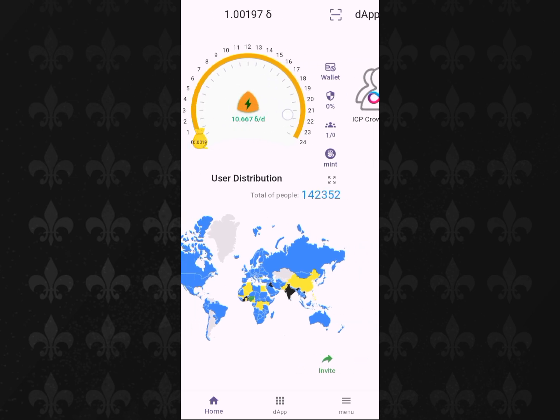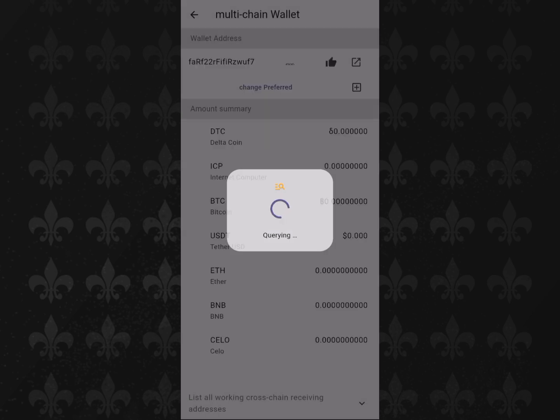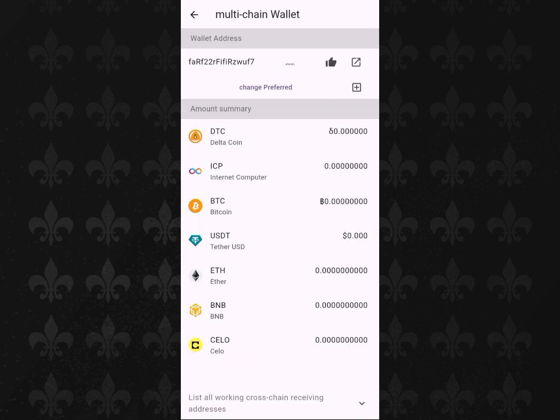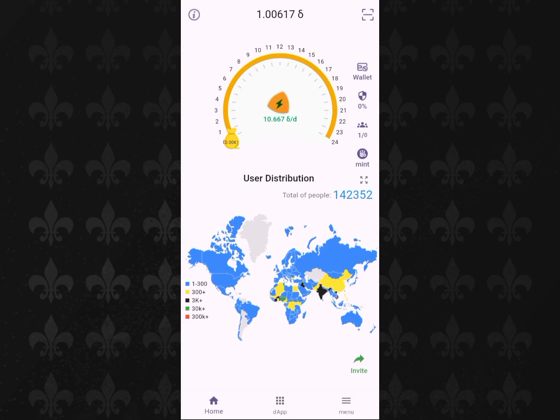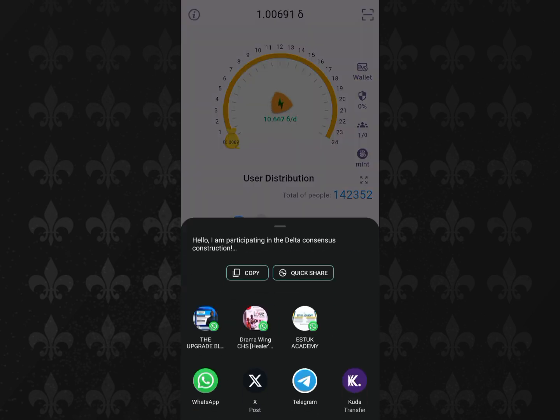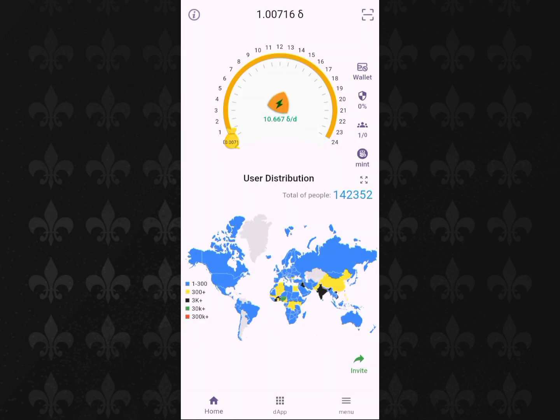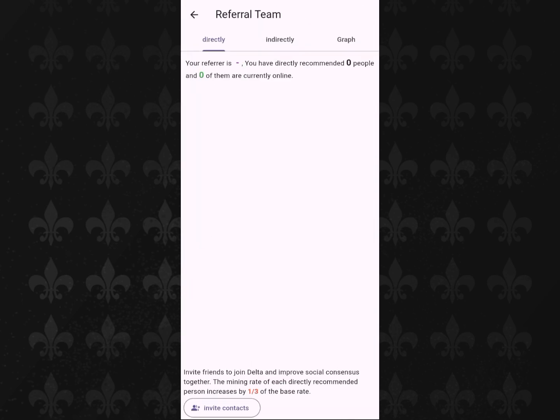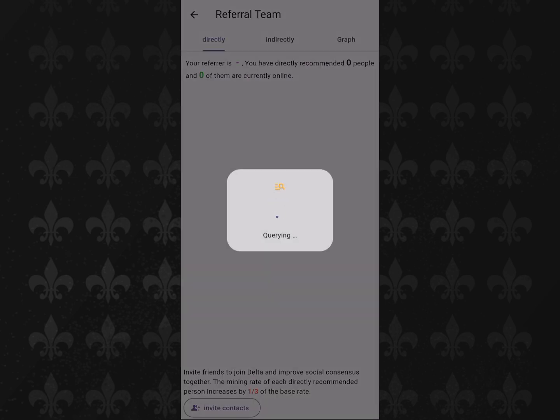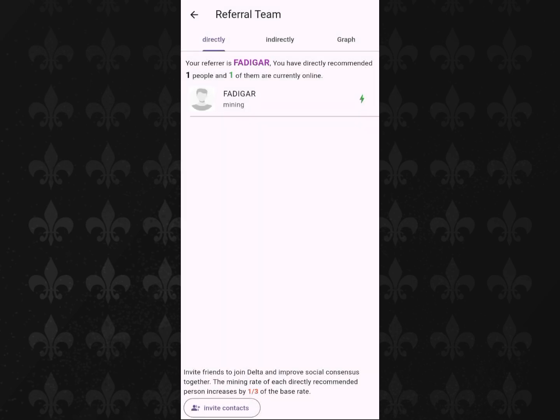So click over to wallet. You're going to see the various tokens in the wallet, and that's your wallet address up there. Then come back. You see over there at invites, the green arrow. You can copy your referral link and share. Then this is where you get to see the number of persons in your referral team, the person that referred you, and the number of persons you've referred.